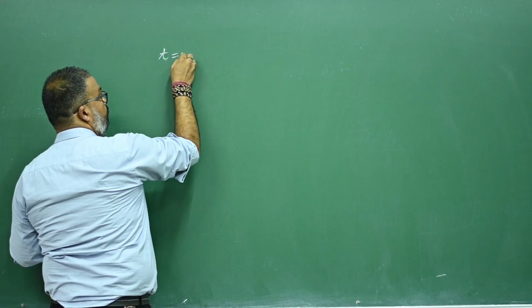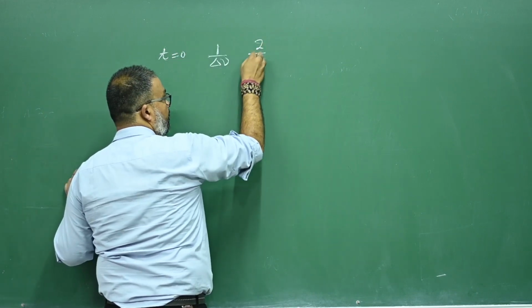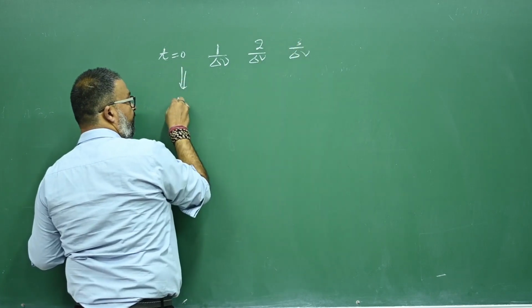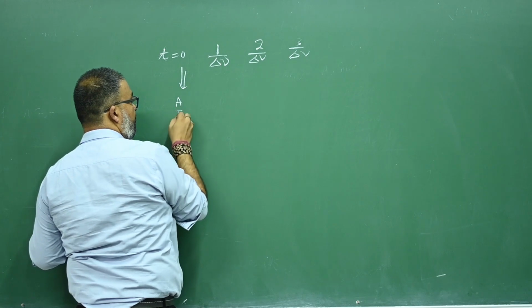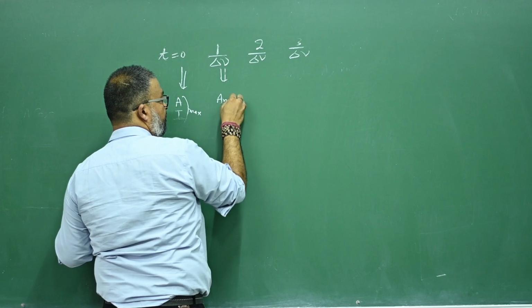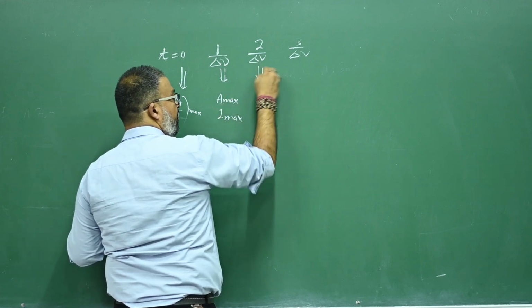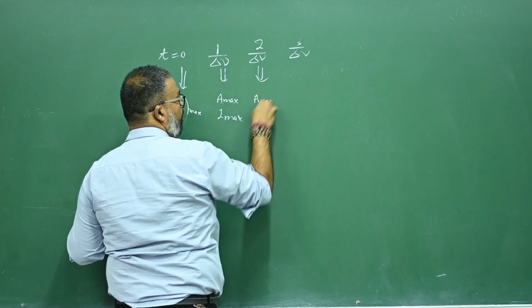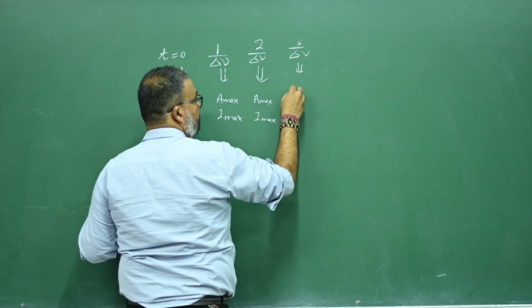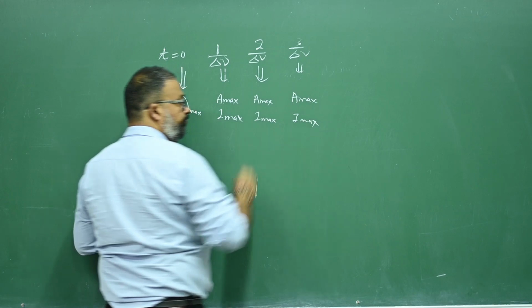At t equals to 0, 1 upon delta nu, 2 upon delta nu, 3 upon delta nu, amplitude was maximum and intensity was maximum.